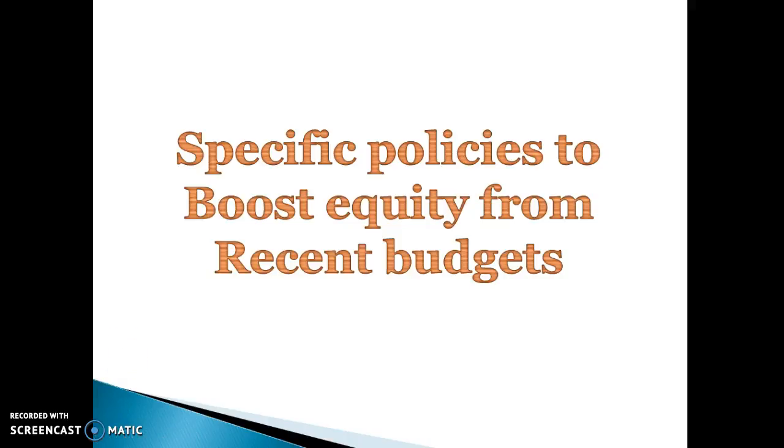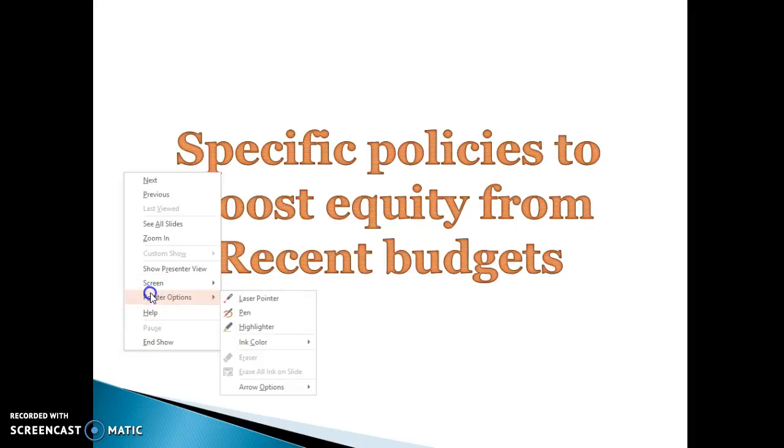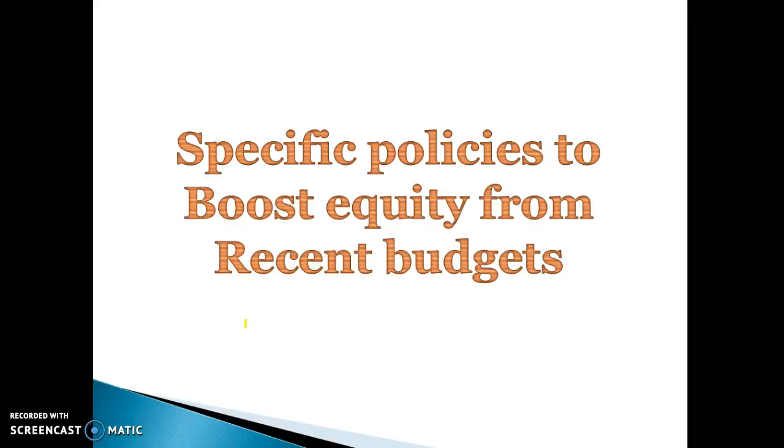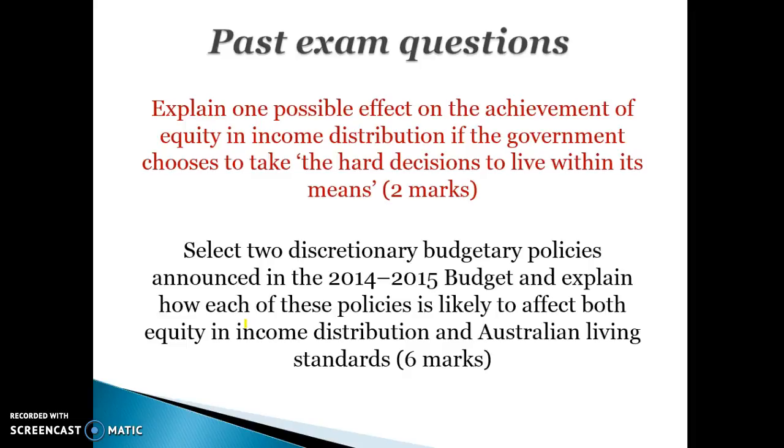In this video, we're going to be talking about specific policies just related to the 2016-2017 budget that are designed to either boost equity or potentially policies that are going to hurt equity in this year's budget. First of all, we discussed in the last video that the stance of the budget can impact equity, so being a mildly contractionary stance this year could have negative implications for equity because people will be spending less and that can cause more cyclical unemployment.